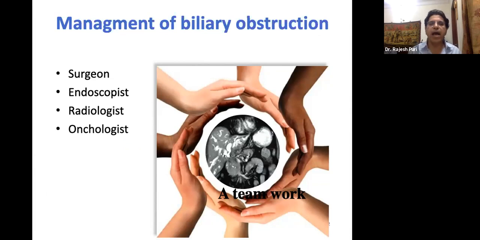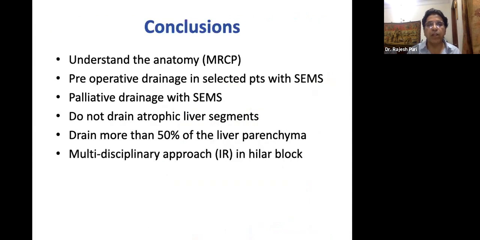If the patient has a hilar obstruction, should I drain 1 lobe, 2 lobes, or all 3 segments? So I think it is multidisciplinary. You have to take the call on a case-to-case basis rather than taking the ERCP scope, going in and putting the stent. I think that doesn't do justice to the patient, and the patient ultimately lands up with cholangitis. Their life expectancy goes down. They spend a lot of money in the hospital.